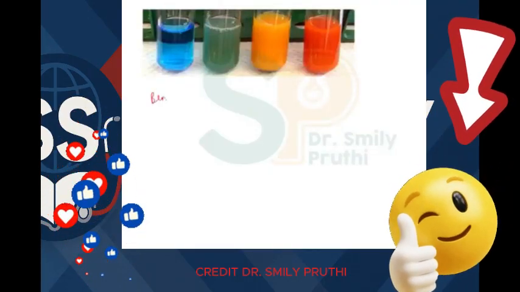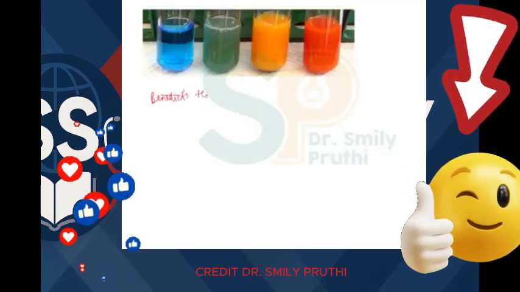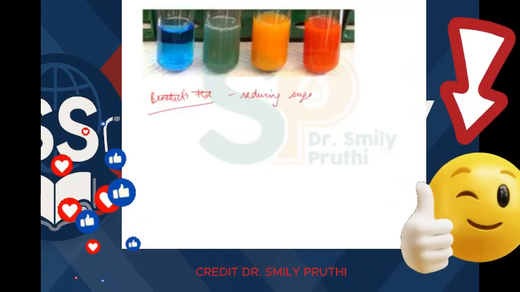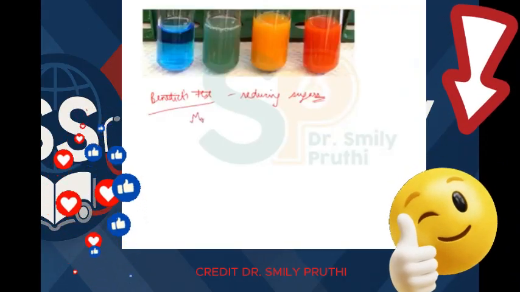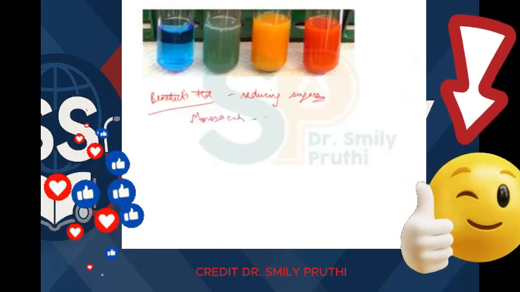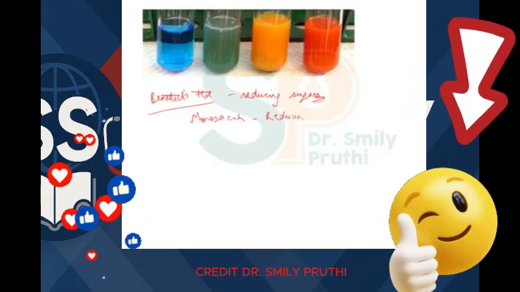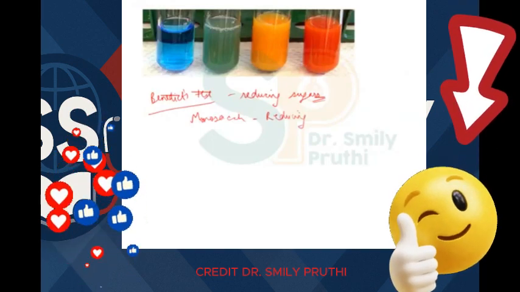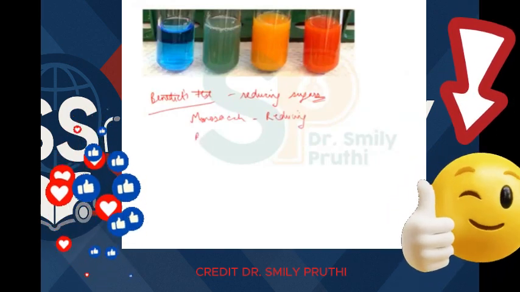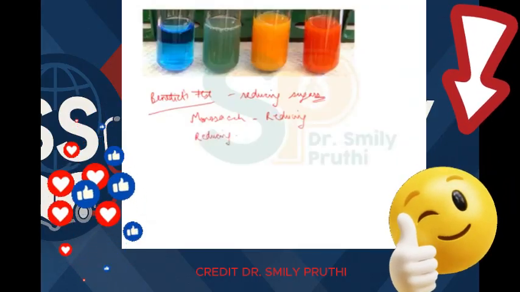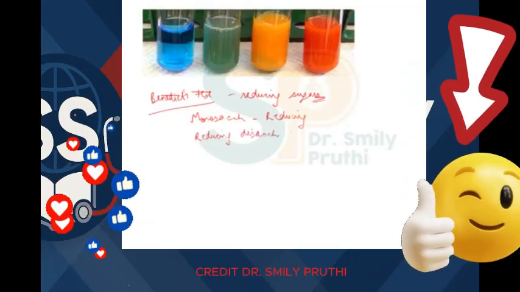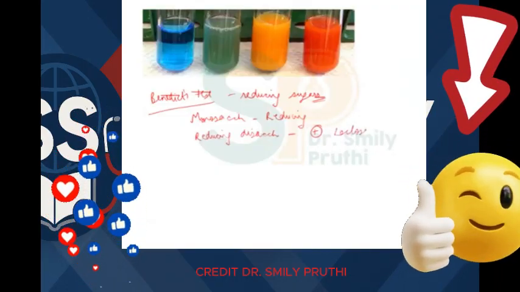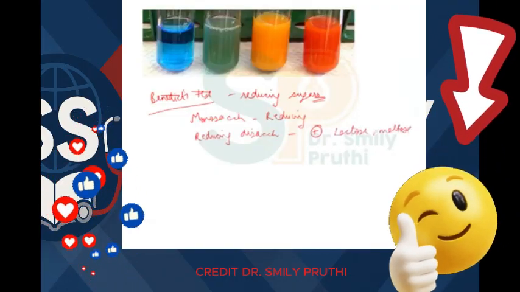One is Benedict's test, which is for reducing sugars. You know that all monosaccharides are reducing, so they will give Benedict's positive. All monosaccharides give Benedict's positive, right? And only reducing disaccharides will give Benedict's positive, like lactose and maltose.